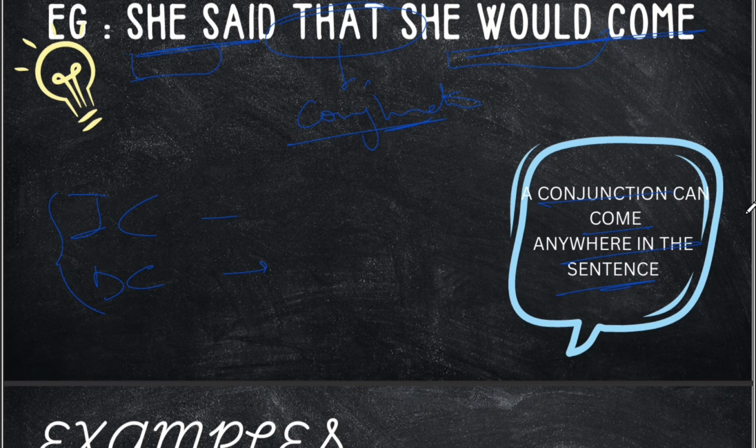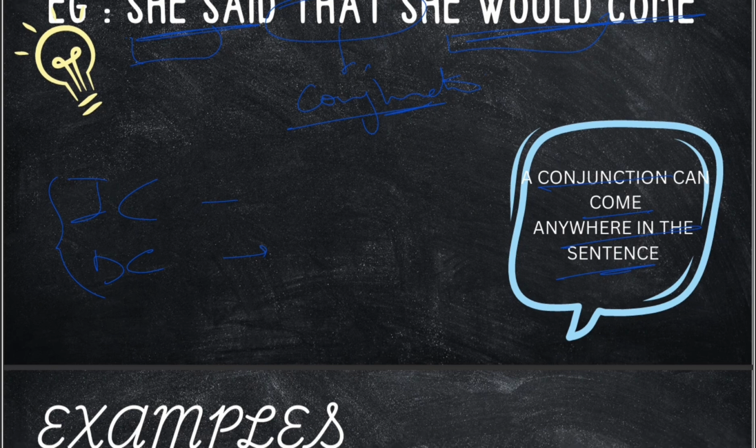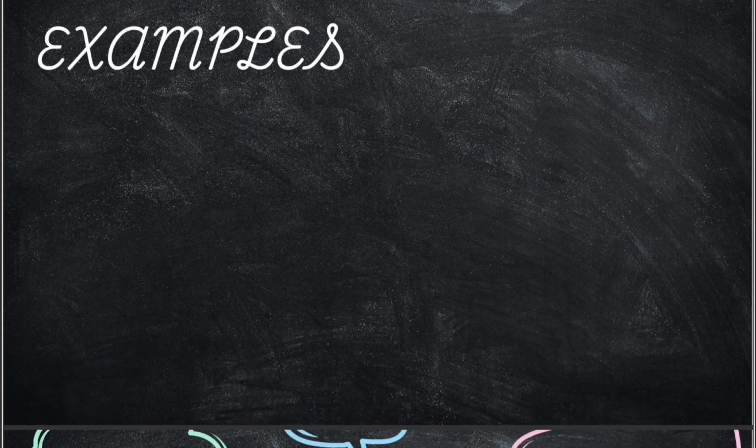Now, let's move ahead and do a couple of examples. First one: as he was busy, he couldn't come. If you have a look at this, this is a conjunction.